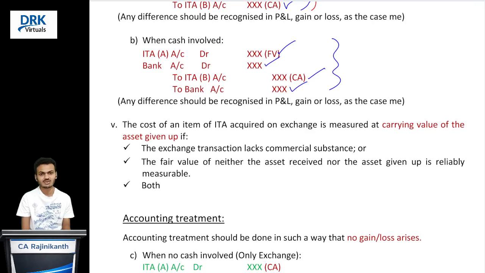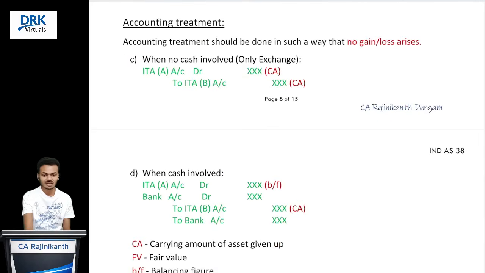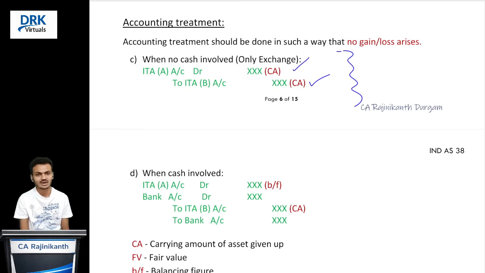yes, we discussed that accounting. If either of those conditions is not satisfied, or both conditions are not satisfied, in that case, how to do the accounting? The standard is saying that you do the accounting in such a way that there will be no gain, no loss. See the journal entries here, you will understand. Suppose cash involvement is not there. Firstly, you de-recognize your own asset at carrying amount and recognize the asset that you are acquiring at the carrying amount of your asset, I mean the asset you are giving up.